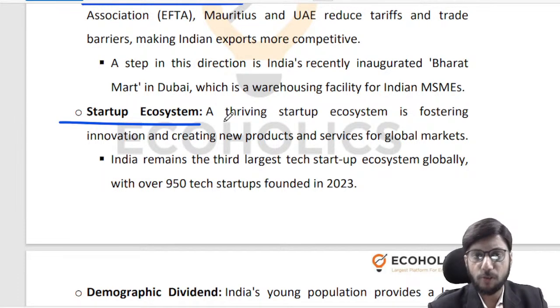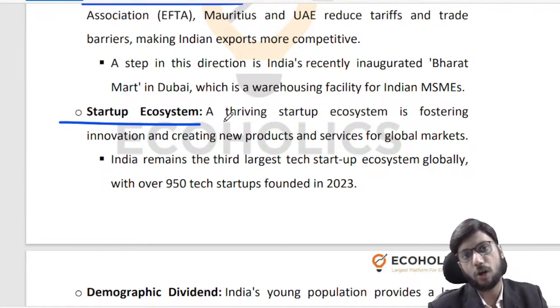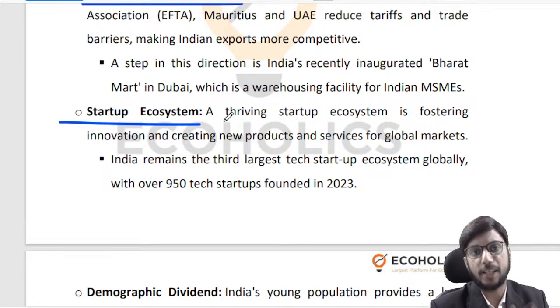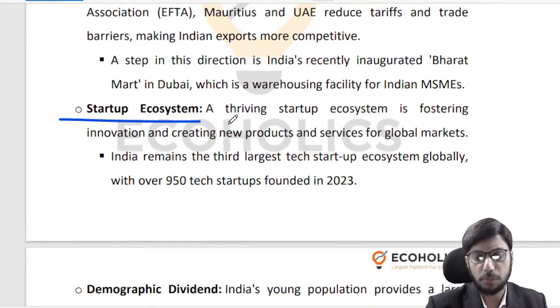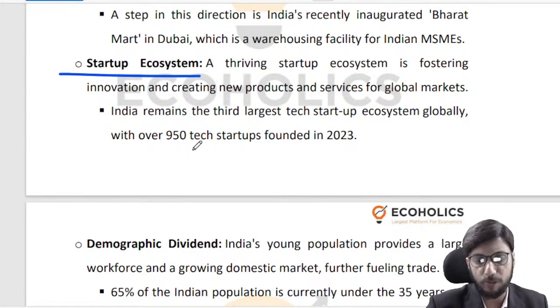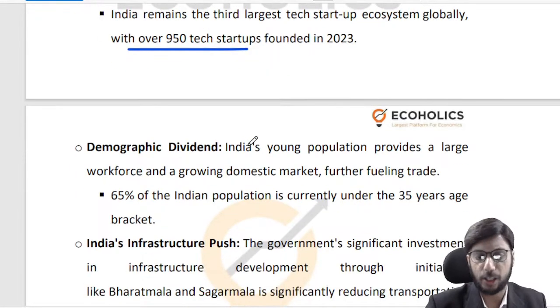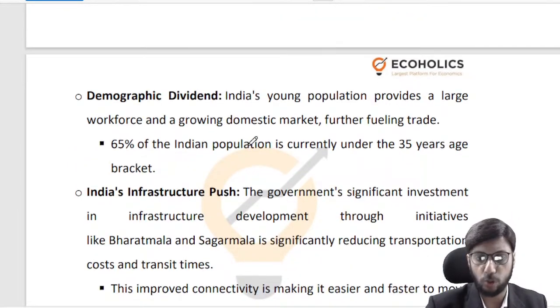So maybe some kind of a reverse innovation or a flow of startups from India to abroad could be something which probably in the next decade, could be looked at from the startup space, right? So startup ecosystem is definitely thriving, right? There are a lot of tech startups, right? So that's a very good thing, because we want to be ahead in these frontier technologies. So that will be very, very crucial to look at.